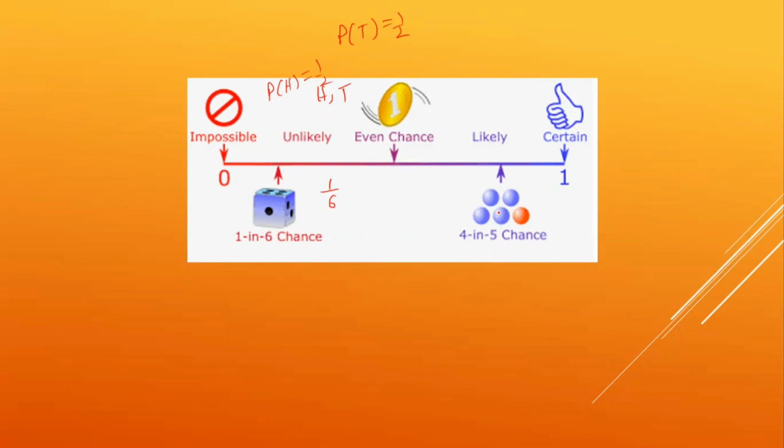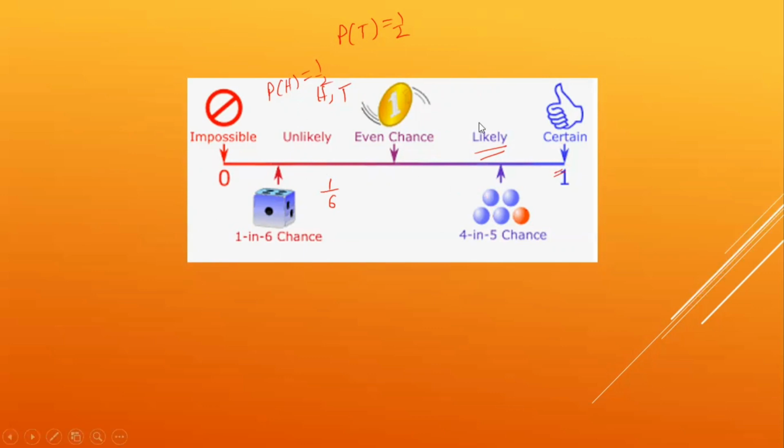Now, if your bag has some balls, you can see here there are 4 blue balls but 1 red ball. So the probability of getting a blue ball will definitely be more. It will be 4 by 5. This type of event is called a likely event or likely outcome, right? And as I said, just now we have seen a bag with soccer balls. Such events are called certain events, and the probability of a certain event or sure event is always 1.